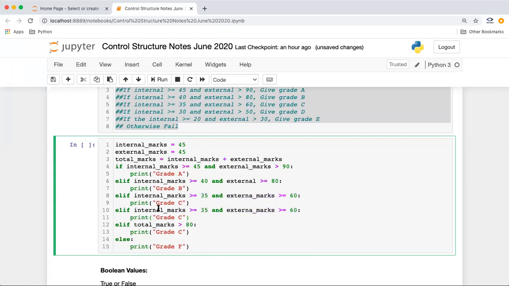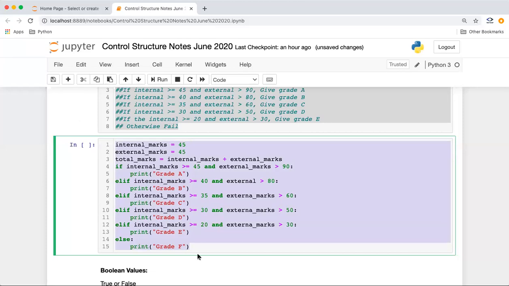We'll just copy our code also. If internal marks is greater than 30 and external is greater than 50, and as per our condition it should be greater than only, so we should use the greater than operator here. For internal marks it is greater than or equal to, but external marks is just greater than. So the grade will be D. And similarly, if the internal marks is greater than or equal to 20 and external marks is greater than 30, we'll use grade E. And then we can just say else grade F.